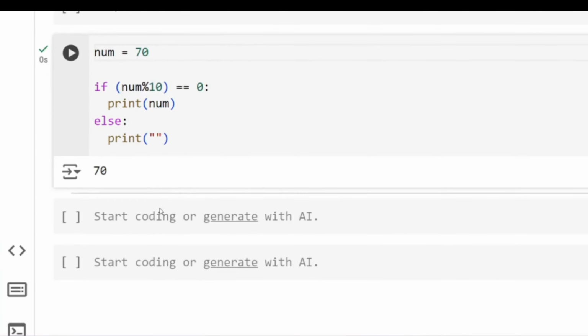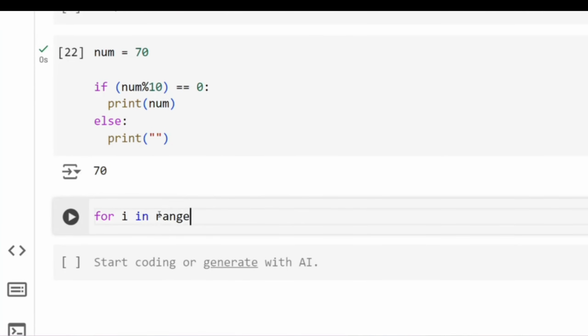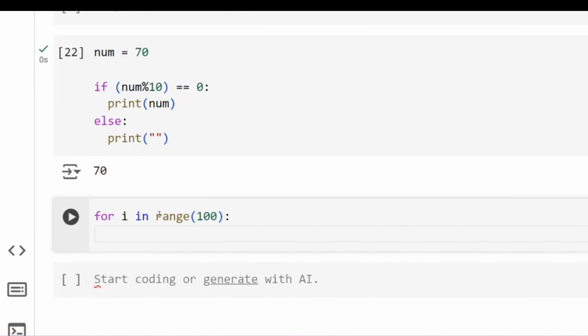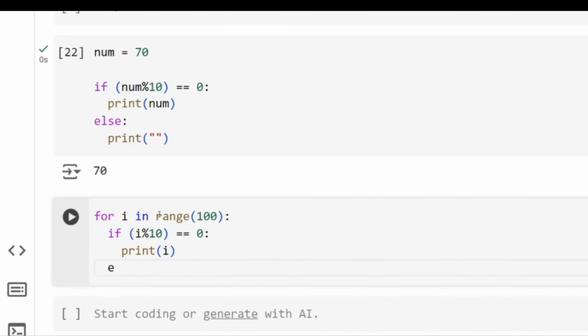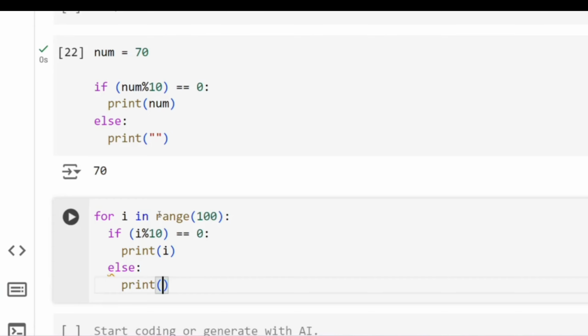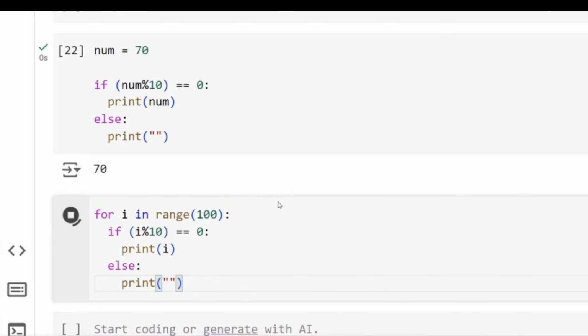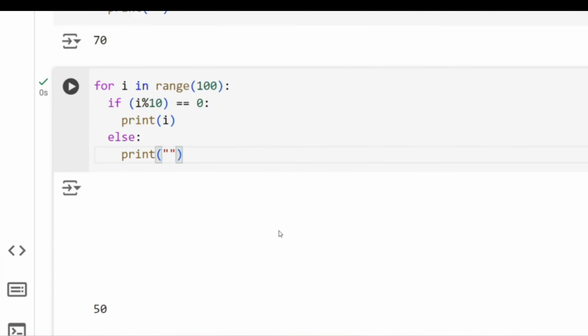Okay, so now let us combine both of them. For I in range of 100, now I'll check whether I is divisible by 10 or not. So I'll do if I is divisible by 10, which results in a remainder of 0, then print I. Else do nothing, just print empty. Now let's run this and see what actually happened. You see that only if it is divisible by 10, resulting in a remainder of 0, it is printing that number, otherwise it is not printing that number.